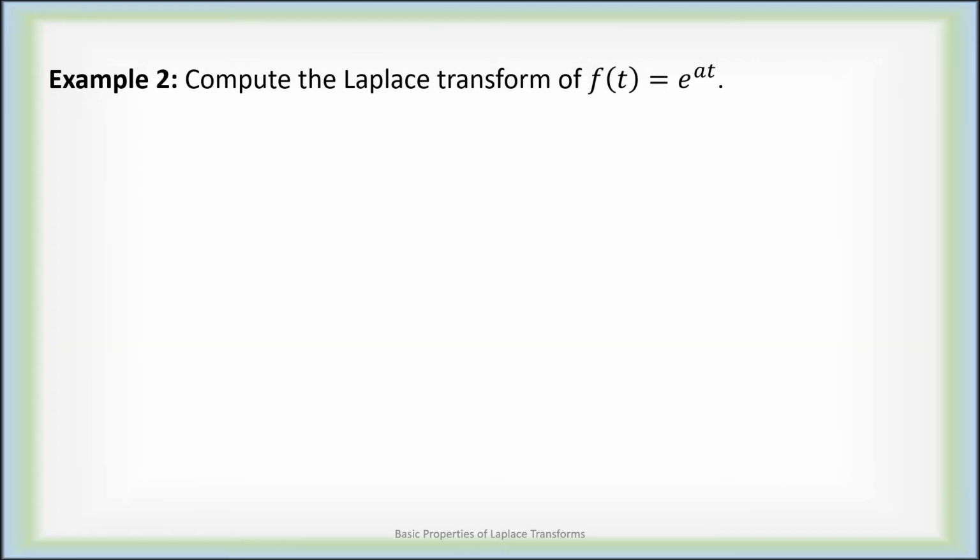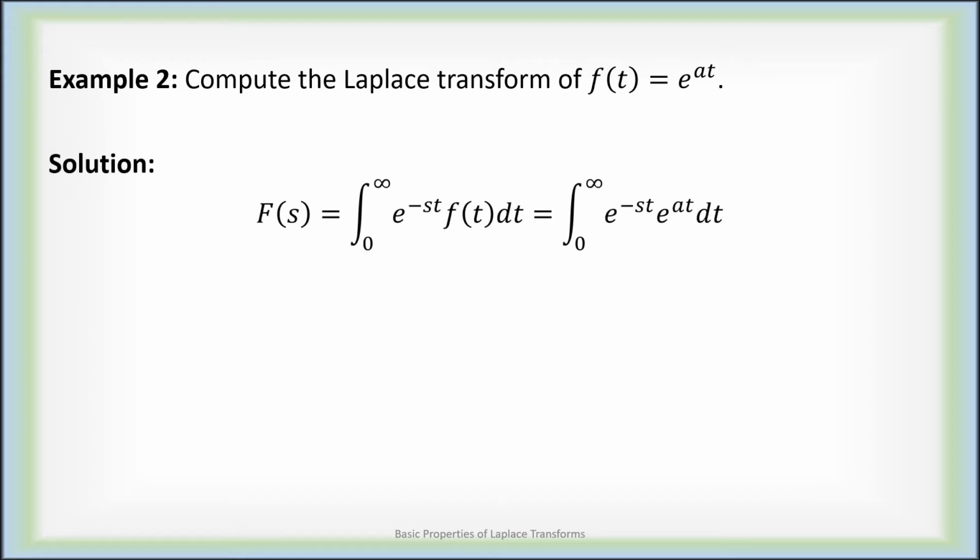As a second example, let's compute the Laplace transform of an exponential. F of t is e to the at for any choice of a. So we set up our integral. Capital F of s is the integral from 0 to infinity of e to the minus st f of t dt. Then we plug in our value. F of t is e to the at. We can combine these two exponentials into one term. So we have the improper integral, 0 to infinity, of e to the minus s minus a times t dt.